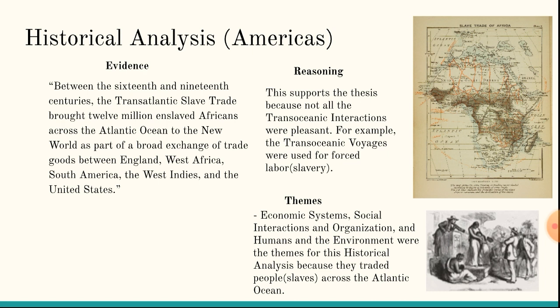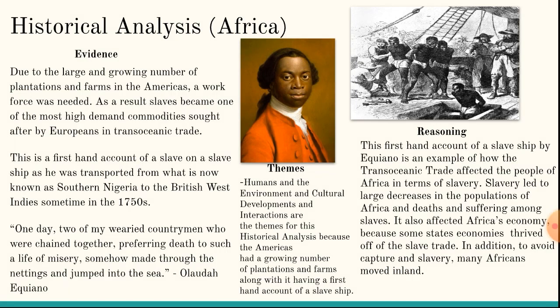As a result, transoceanic trade not only traded manufactured goods, but also slaves. The transatlantic slave trade brought thousands of African slaves to the Americas. Many slaves suffered and died due to poor conditions on the slave ships. Olaudah Equiano, a former slave, provides a first-hand account from his own experiences, as shown in this slide.